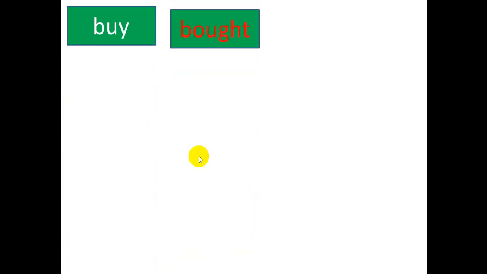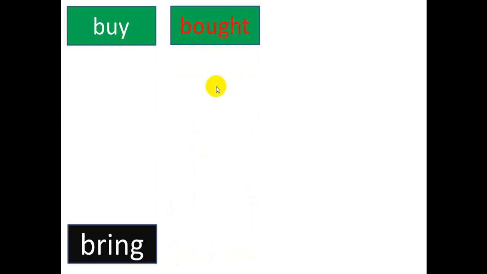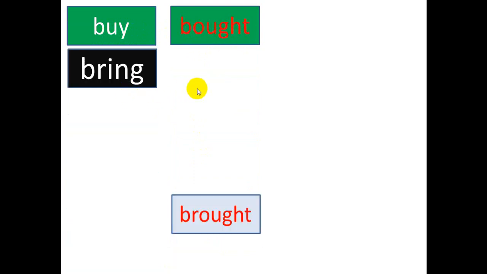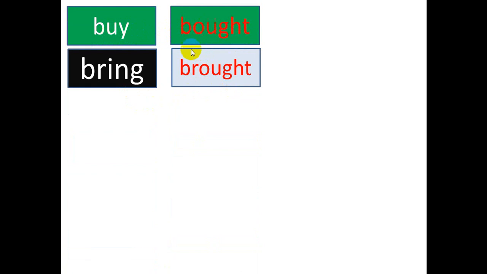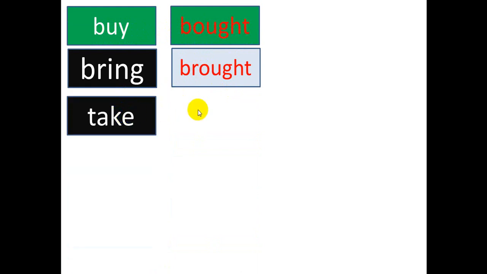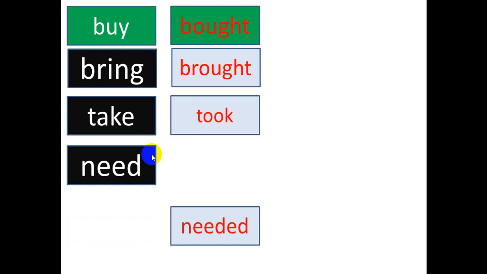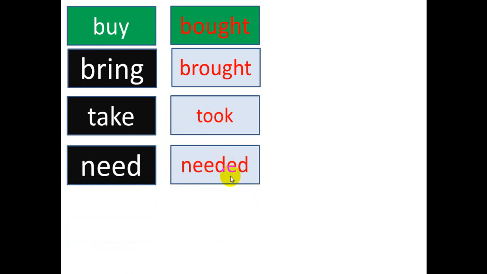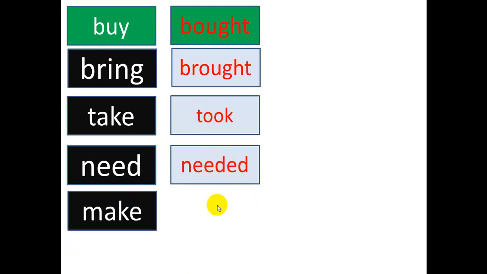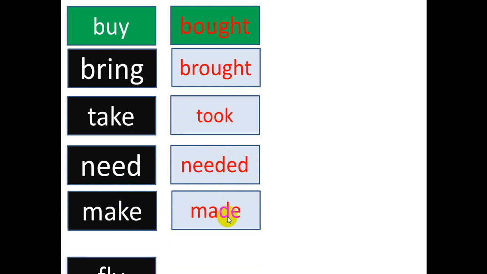Buy, bought, change it completely. B-U-Y, B-O-U-G-H-T. Bring, brought, looks like buy, bought. Take, took. Need, needed, we add ed, this is a regular one. Make, made, we change only k into d.